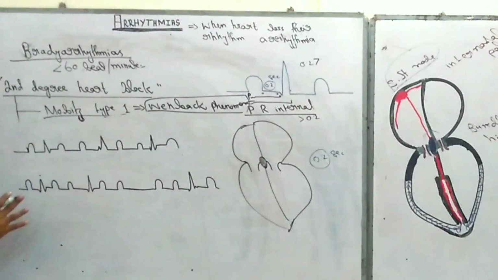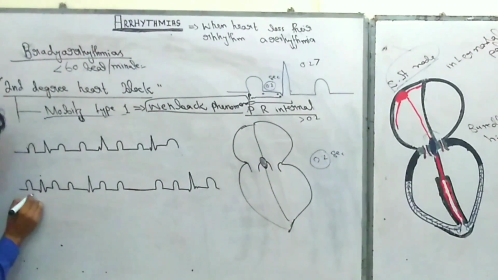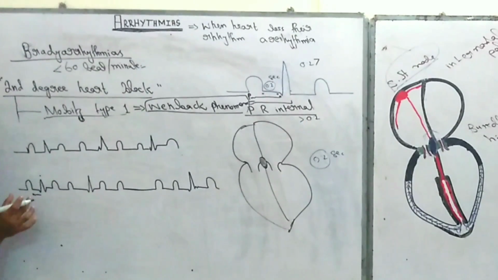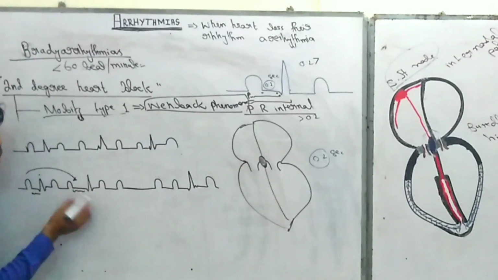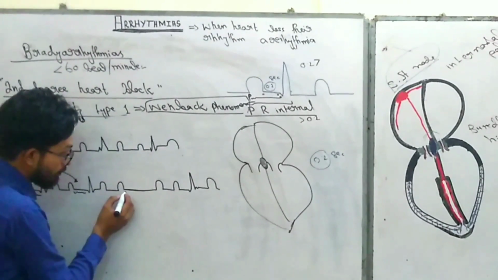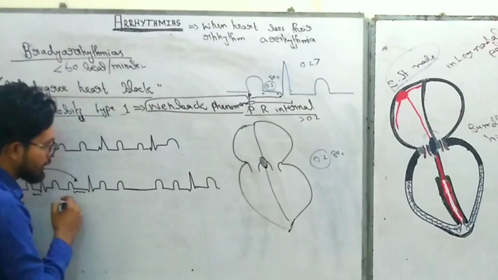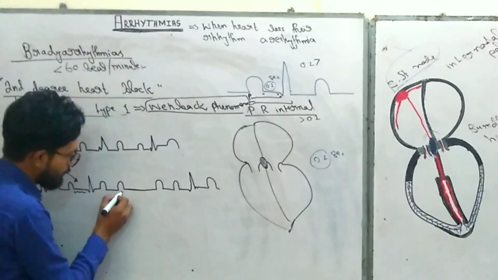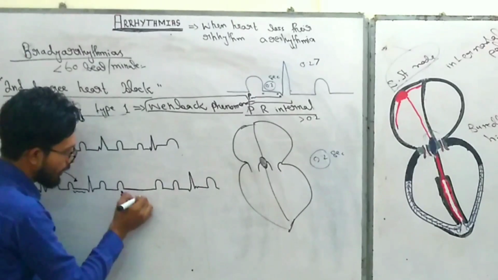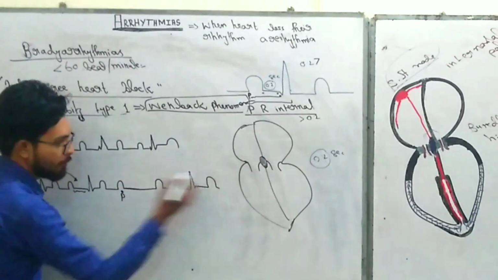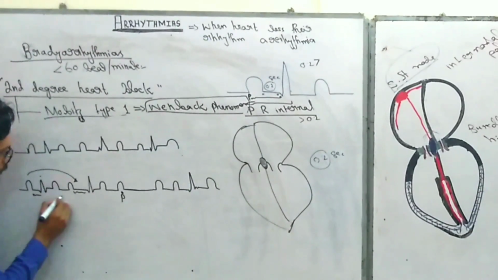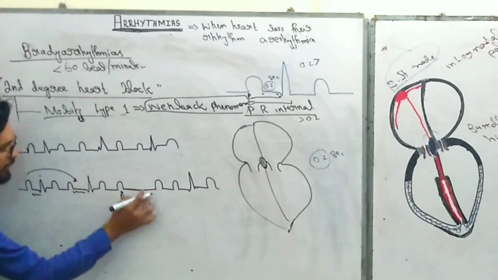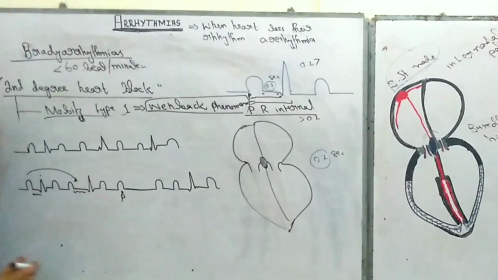But what you really see in this pattern is that first the PR interval is small, but compared to it the second impulse has an increased PR interval, and in the third one the PR interval is increased more than in the previous impulse, and this P wave is not followed by the QRS complex, and again the cycle repeats. So in Mobitz type 1, the degree of AV delay increases gradually until a QRS complex is dropped, and again the cycle repeats. This condition is known as Mobitz type 1 heart block.